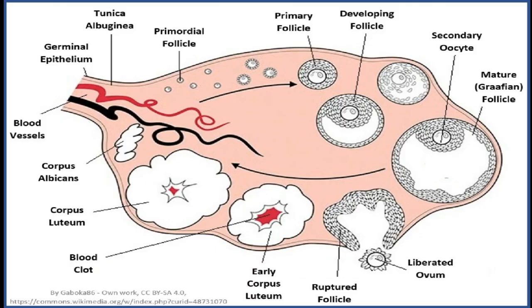Before starting my topic, let me give you an overview of oogenesis and folliculogenesis and the major events of these processes.